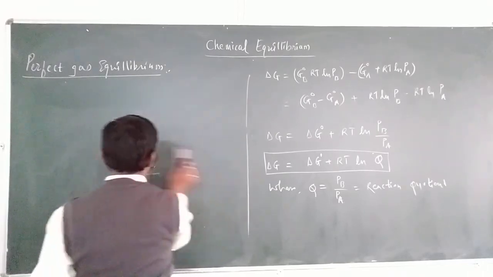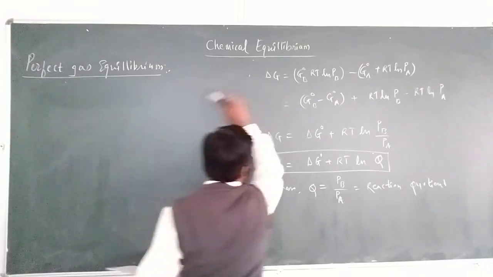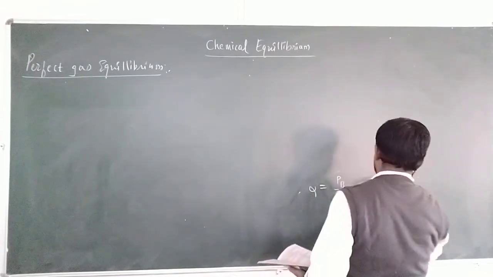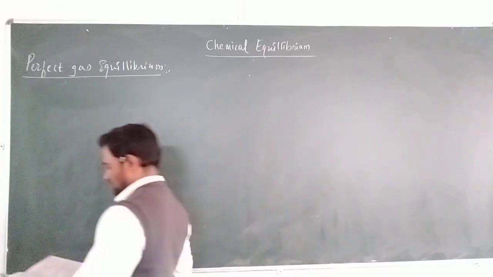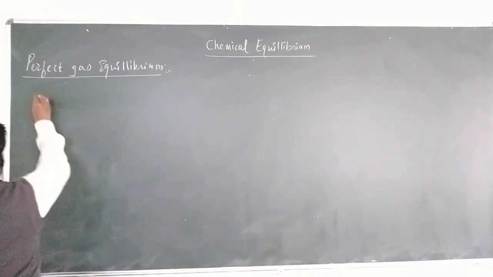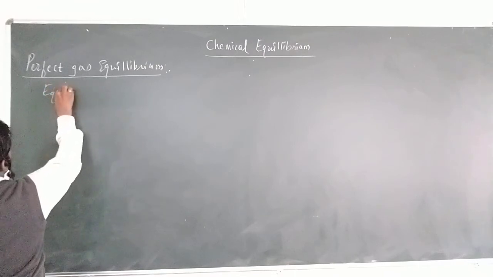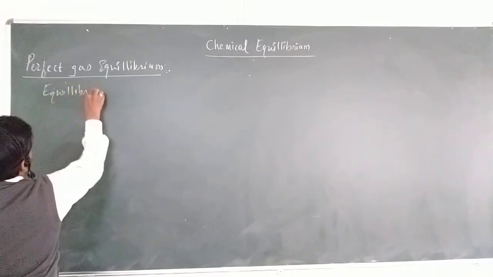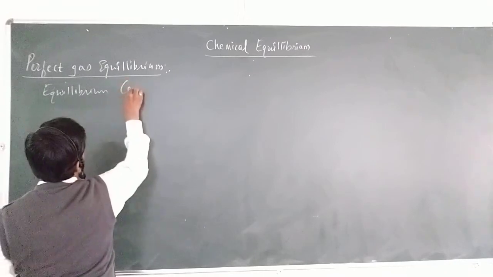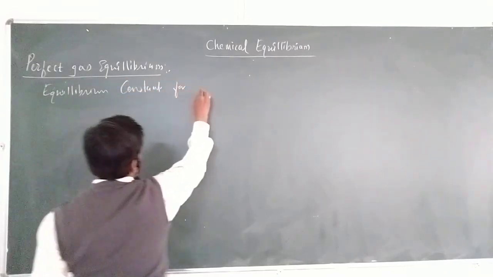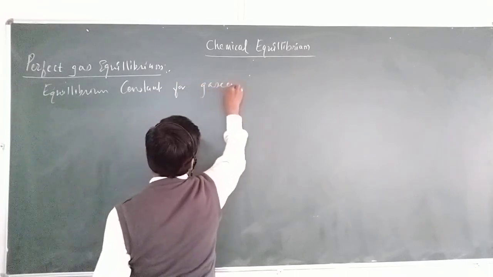Let me write the equilibrium constant for a gaseous reaction. How can we write it?